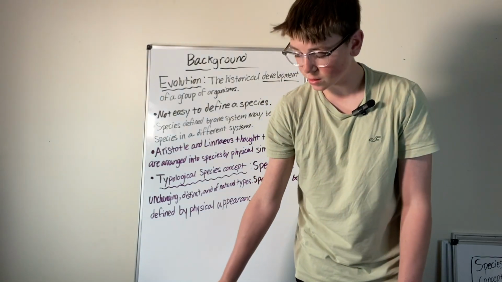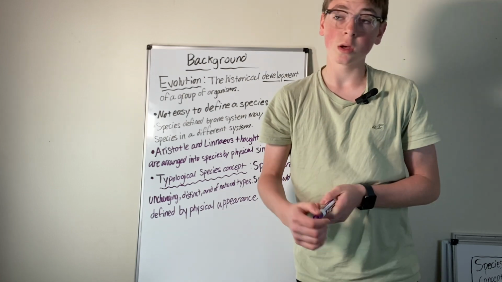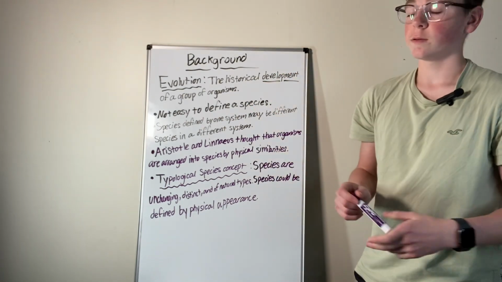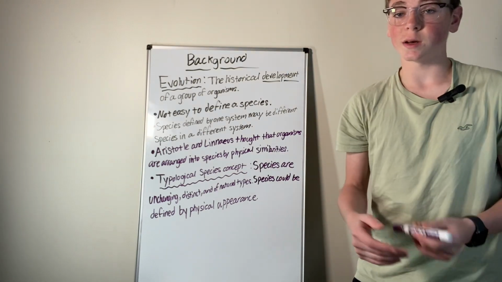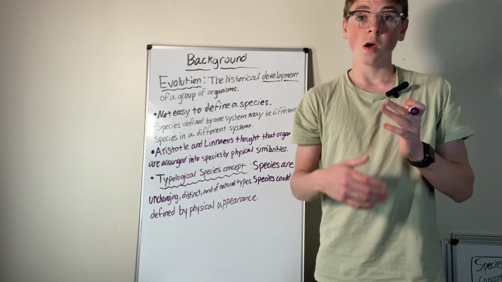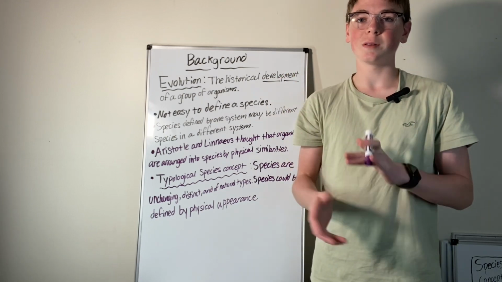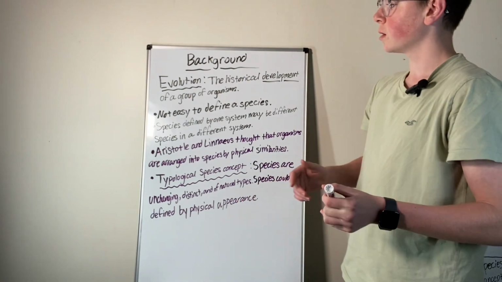I am Xavier Smith, and today I'm going to talk about modern classification. So, let's start with some background. First of all, a vocab term, evolution. Evolution is the historical development of a group of organisms, so they develop new traits over time. This is also called natural selection.